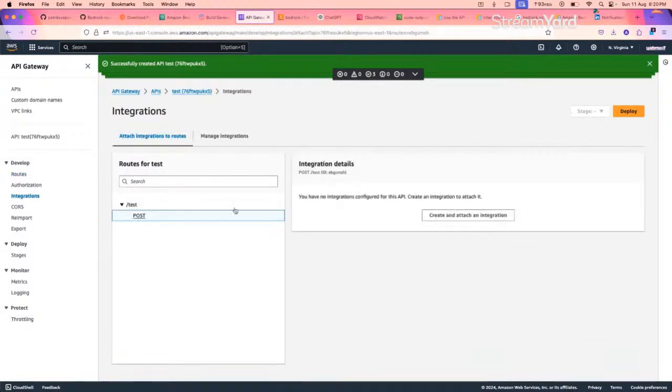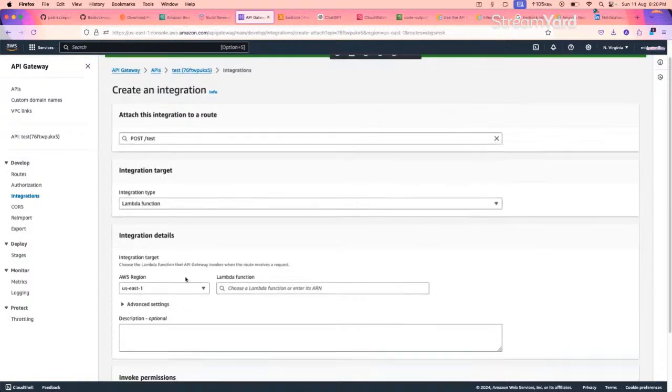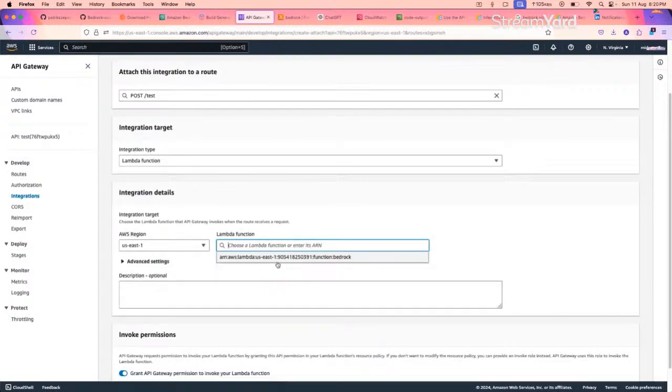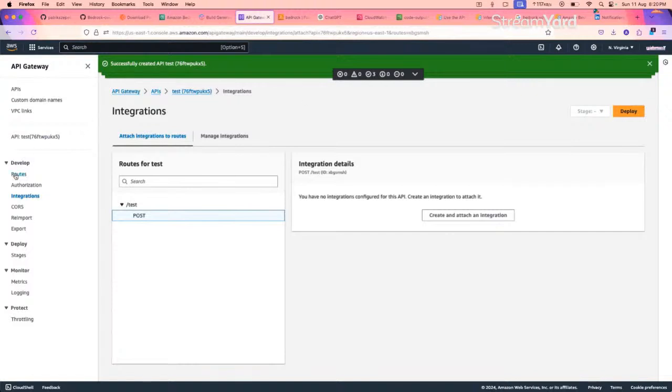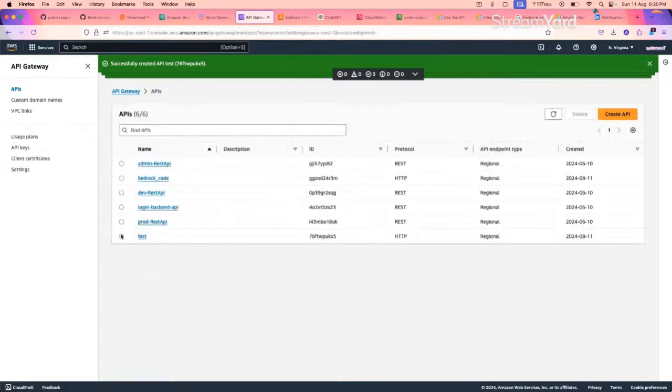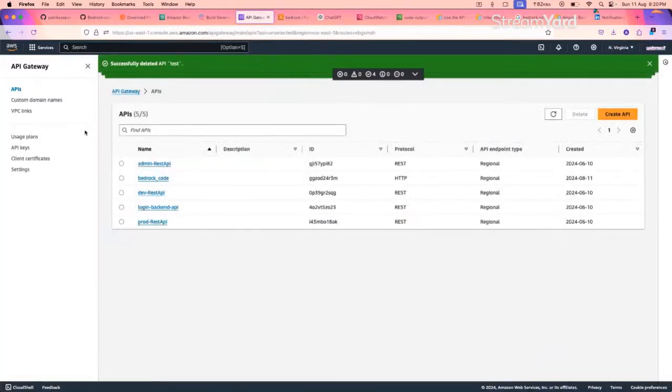So attach integration. Here we can define what we want. So here lambda function, I have already done that, so in this case I won't be doing that. I will just cancel it. And I don't need this particular API as well, so I will delete this. We'll go with the API that was created previously. One thing in AWS, whenever you are done with something and you don't need it anymore, delete it. Don't keep it, otherwise it will cost you.